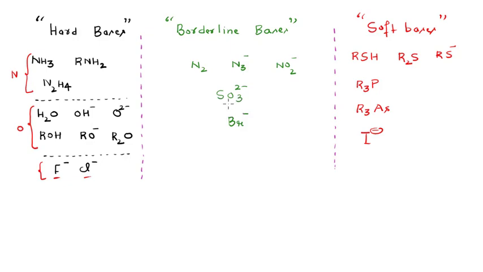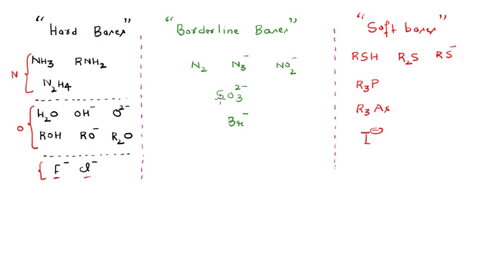Okay, so in this lecture we have talked about the different characteristics of the hard and soft acids and bases. Moreover, we have seen different examples of the hard and soft acids and bases. We also found that there is a borderline category which can act as both hard as well as soft, right?